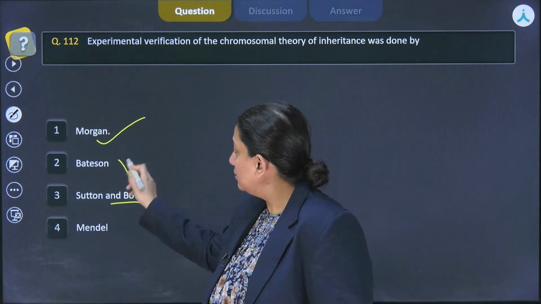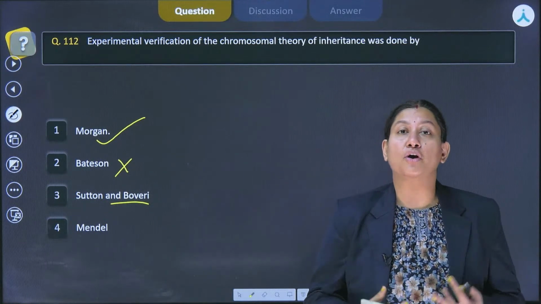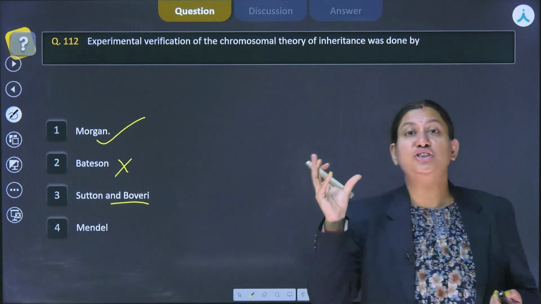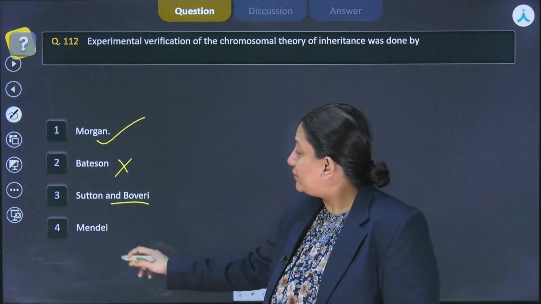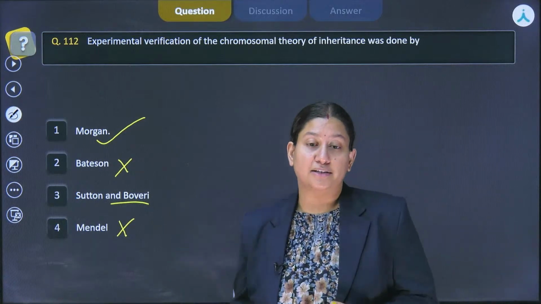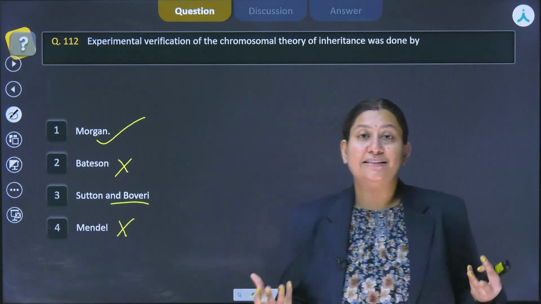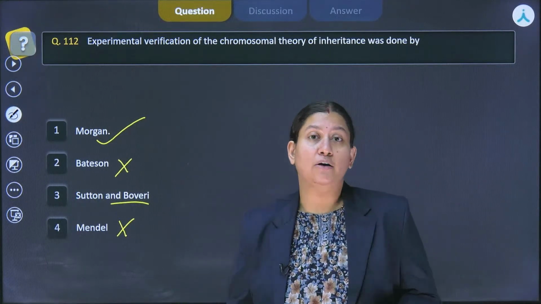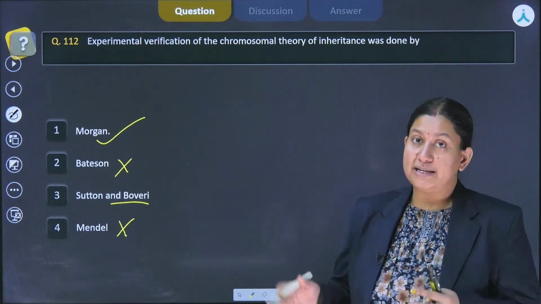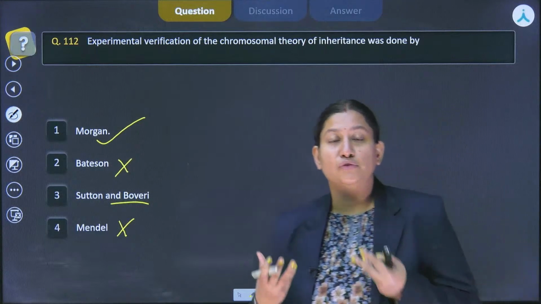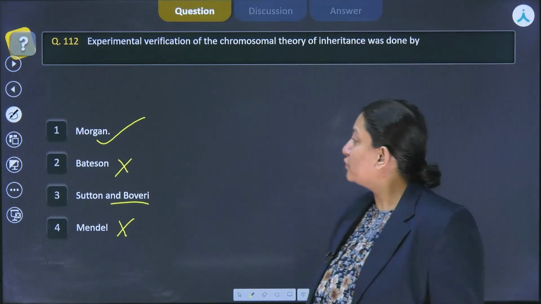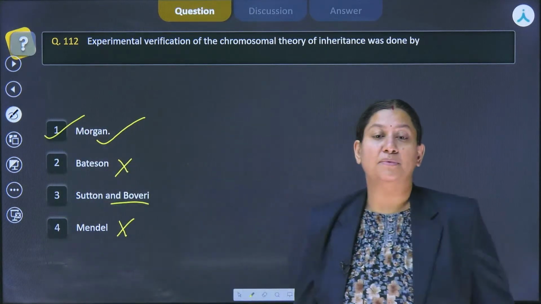Now coming to Bateson, we could rule out this one. Why? Because the contribution of Bateson is that he proposed the terms genetics and allele to us. Then we have option number 4, Mendel. This could be entirely ruled out because yes, he is the father of classical genetics, who gave us the primary idea of how inheritance works by proposing 3 laws: the law of dominance, segregation and independent assortment. But till the time he was there, he was not able to have the physical proof of what the factor is all about. So we could rule out this name as well. The correct answer for the given question is option number 1.